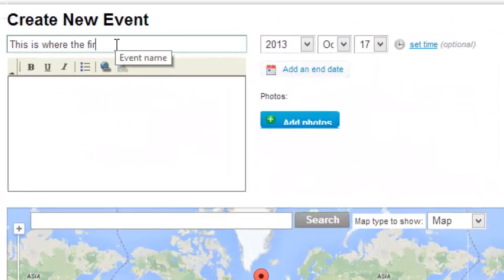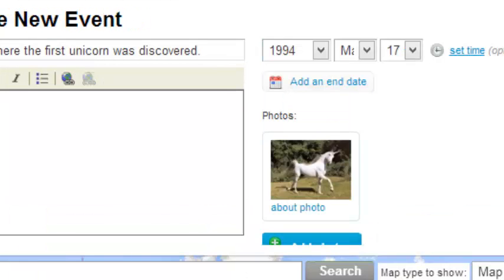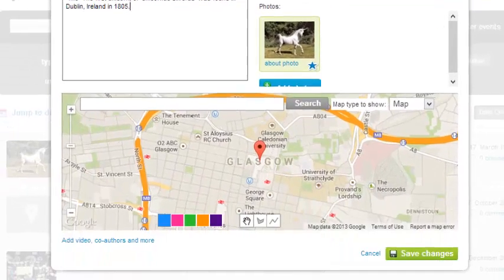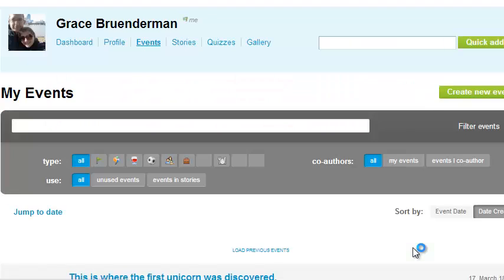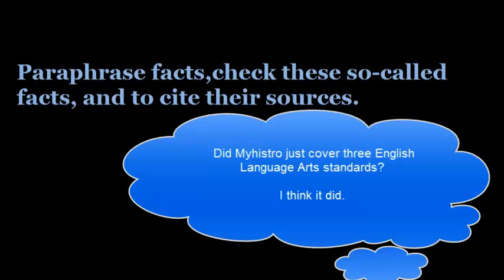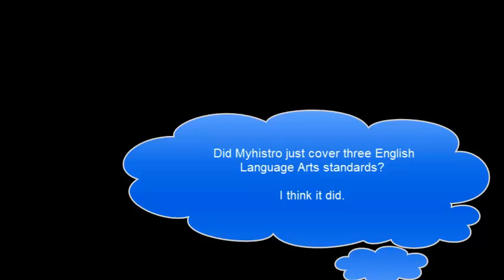But with MyHistro, students create virtual plots all around the world and write out a short blurb such as, "This is where the first unicorn was discovered," or as complicated as, "The first unicorn, or Unicorn silveraris, was found in Dublin, Ireland in 1805." Then, of course, you'd make them cite their sources, so they'll realize the sad truth that unicorns aren't real. But still, they will have learned to paraphrase, check their so-called facts, and to cite their sources. Did we just cover 3 ELA standards?